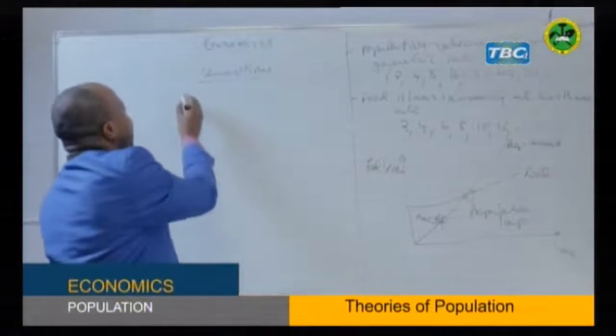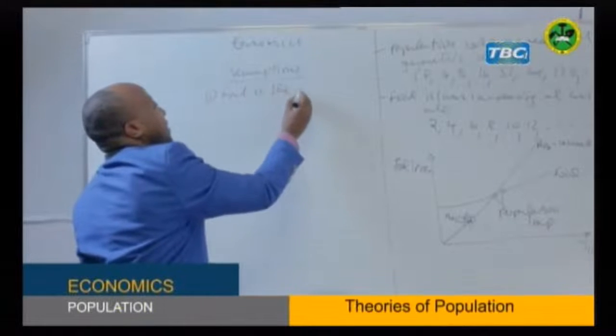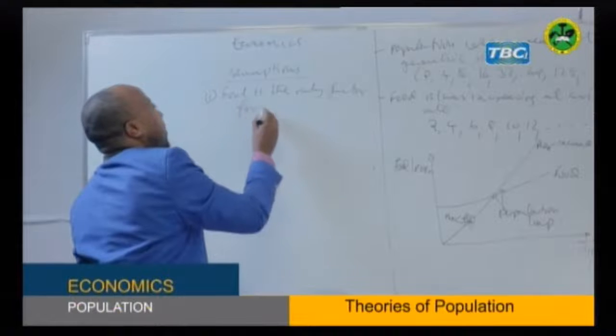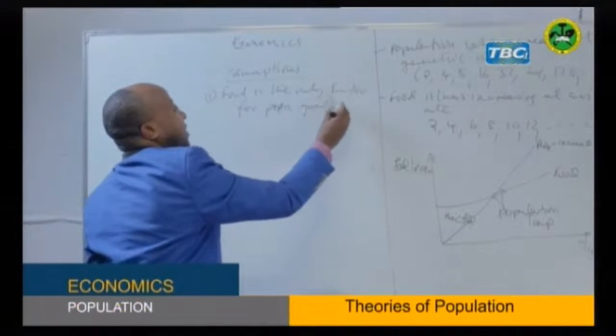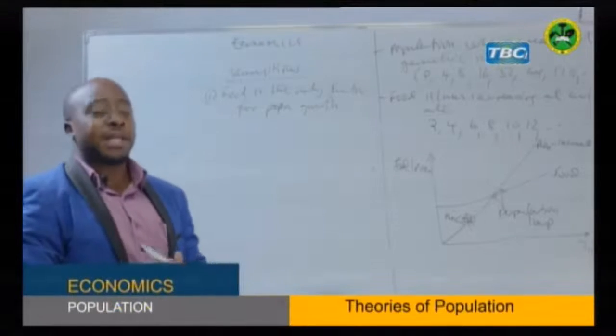Now, one of the assumptions here, we say food is the only factor for population growth. Or you can say food is an essential factor for population growth.